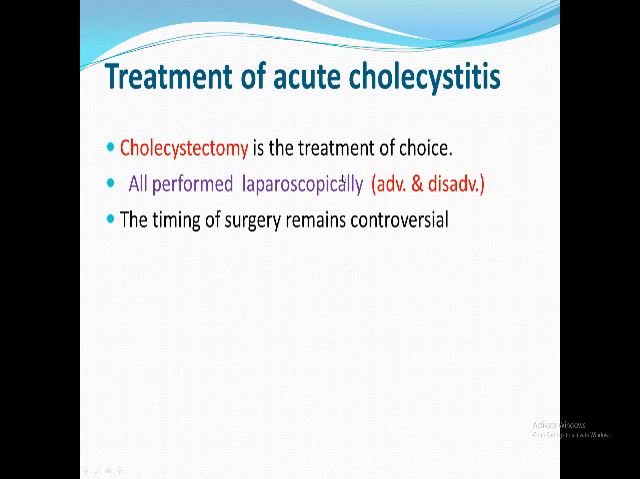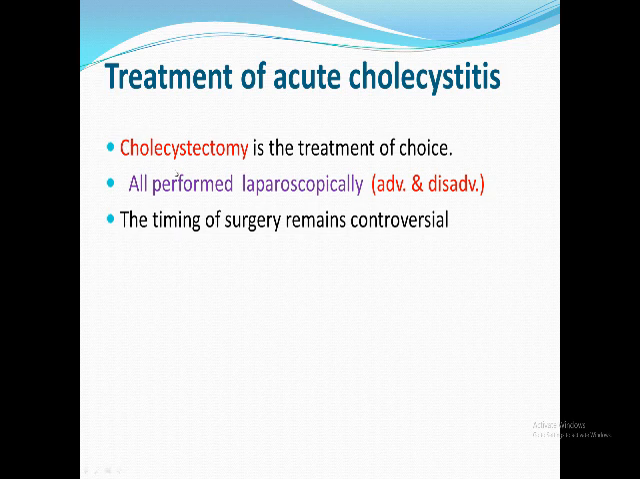All of them are performed laparoscopically. Only there is some controversy about the timing. Am I going to do cholecystectomy at the same admission with cholecystitis? Or because I know the resolution occurs in 90% of cases, so I will discharge the patient and ask him to come back to do cholecystectomy.